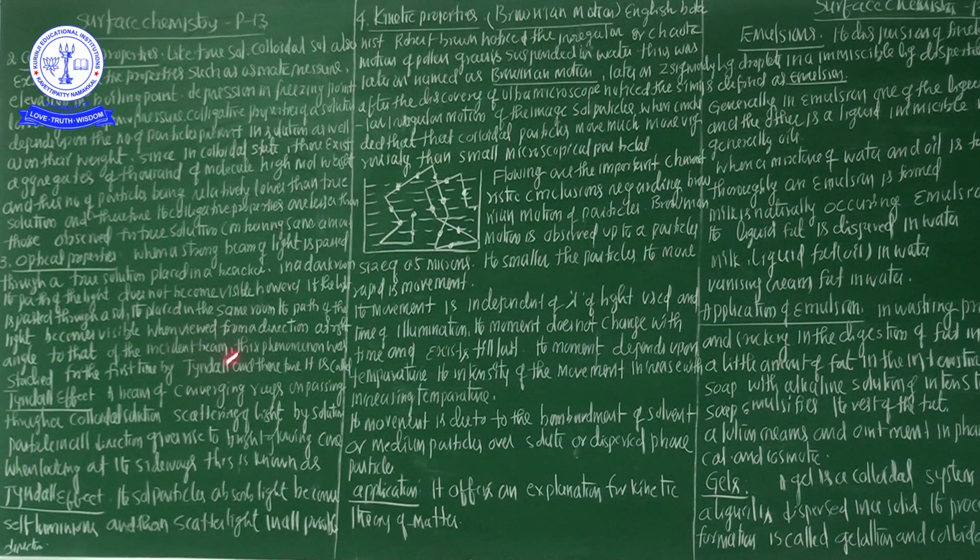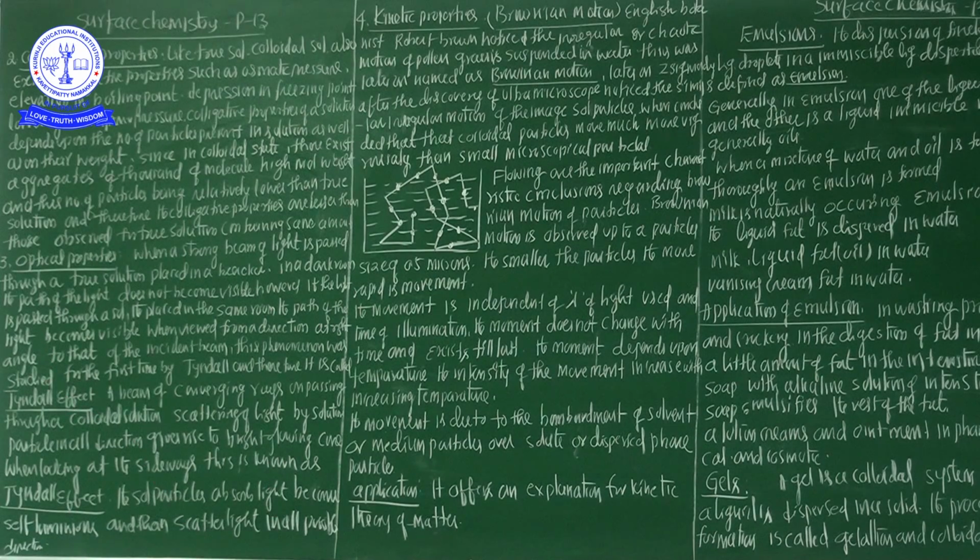For example, in a homogeneous solution the solute is completely soluble in the solvent. It cannot easily be separated by any physical technique. The solute completely disappears in the solvent. That is called a homogeneous solution. In a heterogeneous solution, the solute can easily be separated by a physical technique. So that is called a heterogeneous solution.